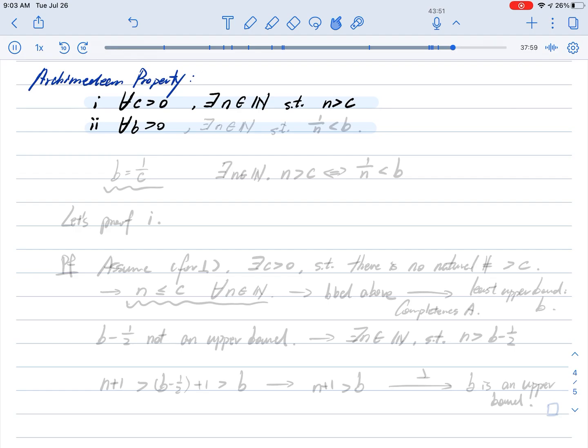It also makes sense, and I'll explain to you later. So we say 1 over n is smaller than b. Do you know how to prove it?